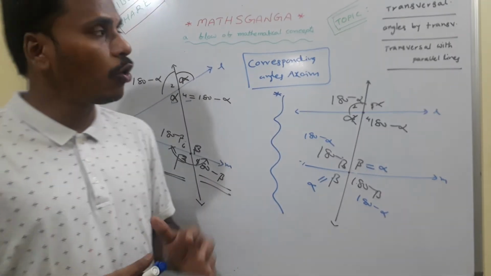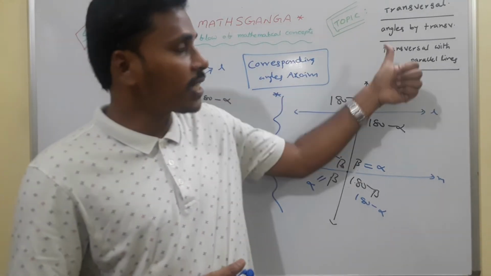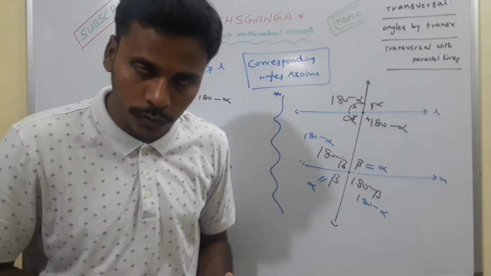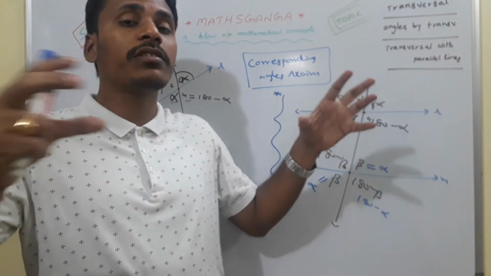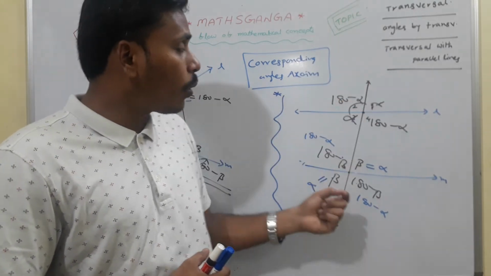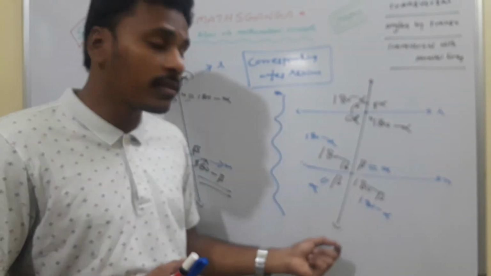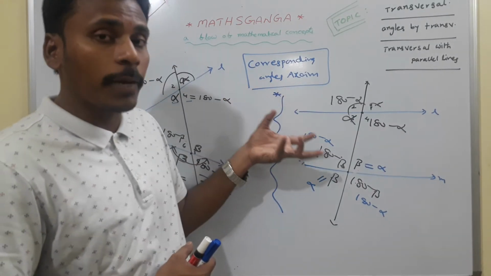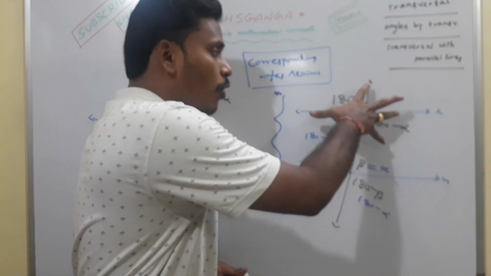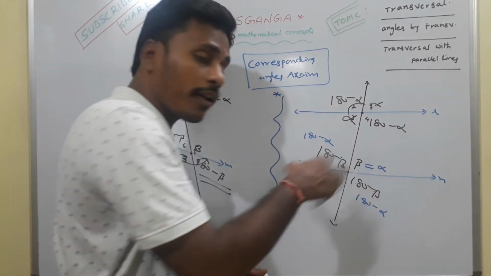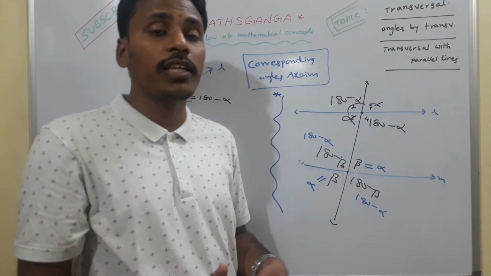So this is the video about the transversal. What is a transversal, how many angles are formed by a transversal, and what are the different names related to those angles, and if a transversal intersects parallel lines, what happens? If a transversal intersects parallel lines, corresponding angles are equal. We have a corresponding angles axiom. With that axiom, this set of four angles is equal to this set of four angles. So if these four and these four are equal, then what is the useful thing from that?